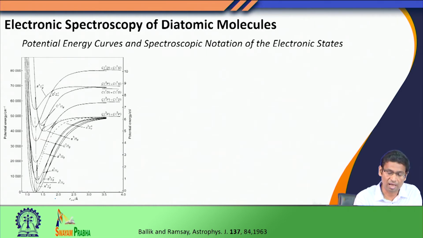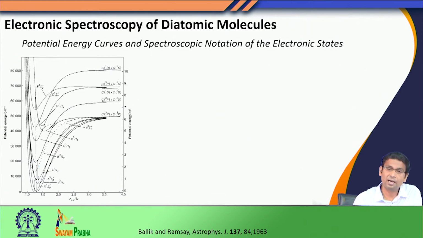So, in this plot we have on the x axis the internuclear distance, in this case the carbon-carbon distance, and on the y axis we are plotting the potential energy, or this is the electronic energy, the energy that I obtained by solving the electronic part of the Hamiltonian.